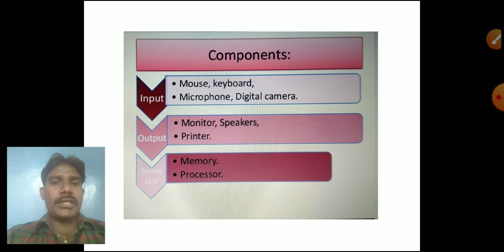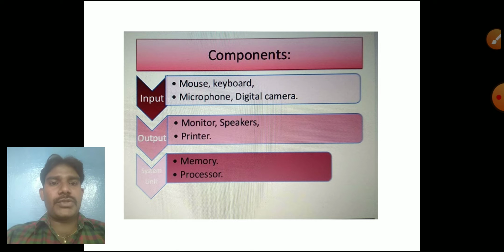With these components we give data and instructions to the computer to execute. Next, output: monitor, speakers and printer. These are output components, used to display the output. We see output on the monitor, listen to music and videos through the speakers, and take a printout from the printer to view the result.